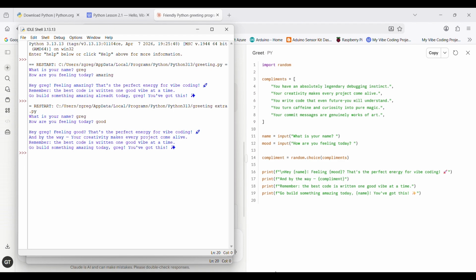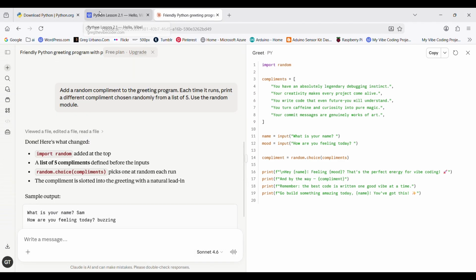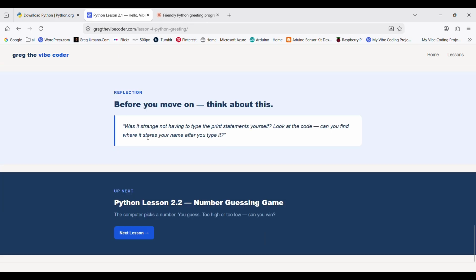Before we finish, think about this. Was it strange not having to type the print statements yourself? Look at the code. Can you find where it stores your name after you type it? That's a variable. That's one of the most important concepts in programming, and you already used one.